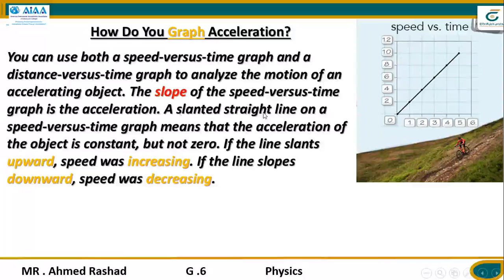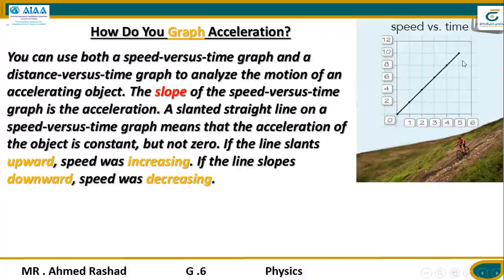So a straight line on a speed versus time graph means that the acceleration of the object is constant, but not zero. If the line slants upward, speed was increasing. If the line slopes downwards, speed was decreasing.